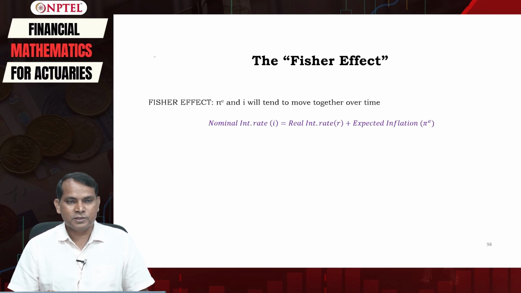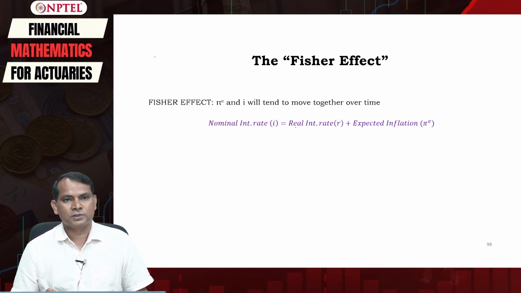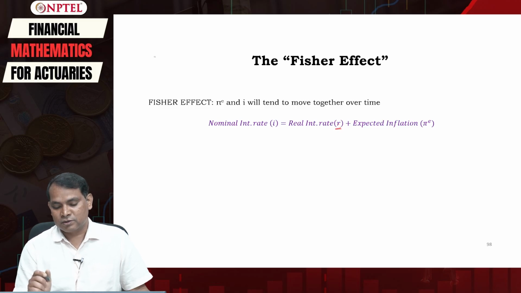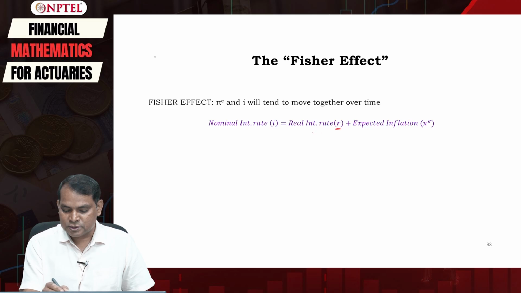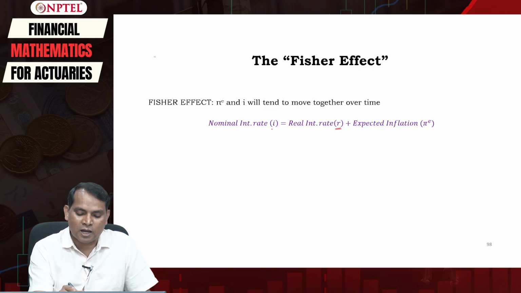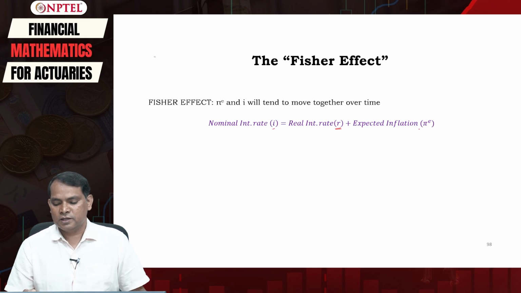So we can simply write this equation as: nominal interest rate, represented by small i, is equal to the real interest rate r. Remember that this r here is the real interest rate, different from the coupon rate we have used before, but concentrate on this class, and then we will understand this r as the real interest rate and this i as the nominal interest rate, plus the expected inflation, whatever inflation you are expecting.